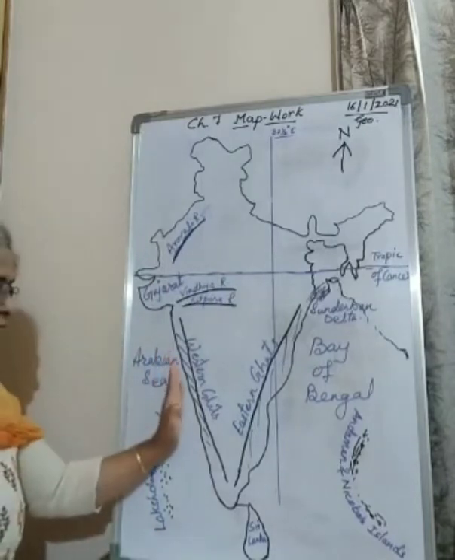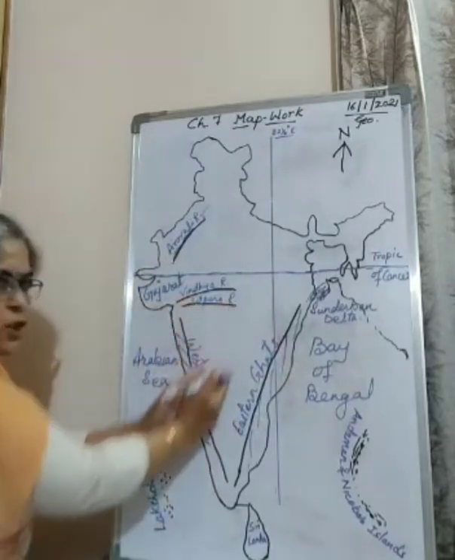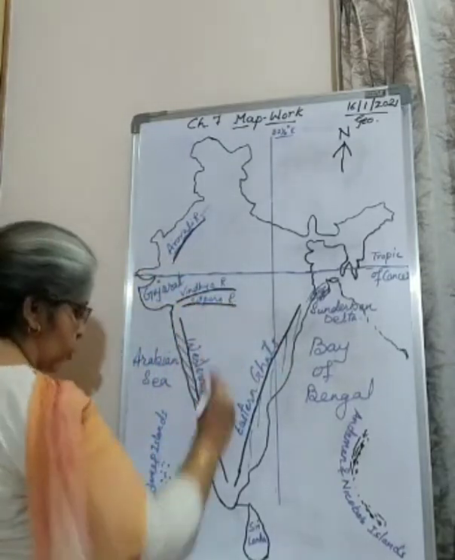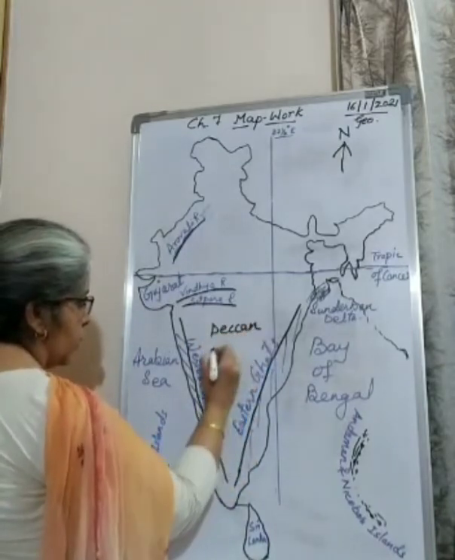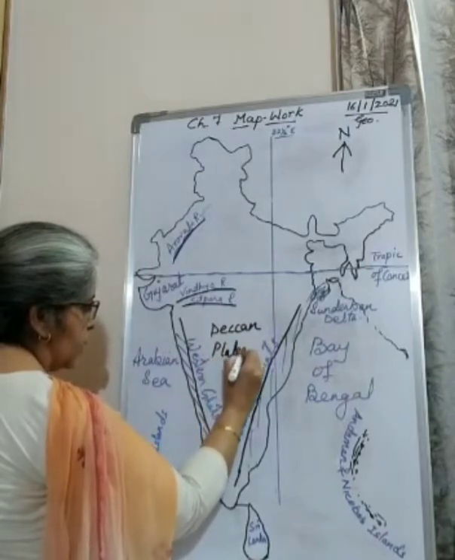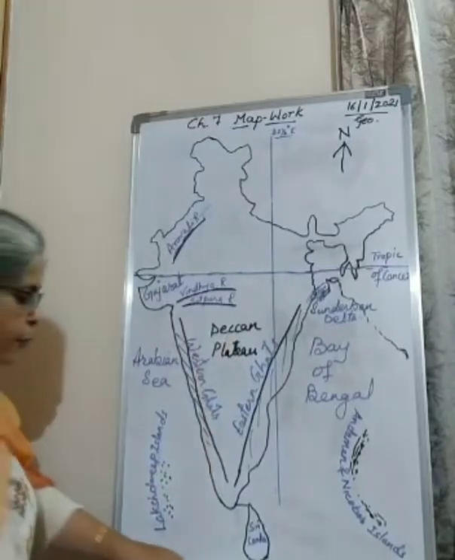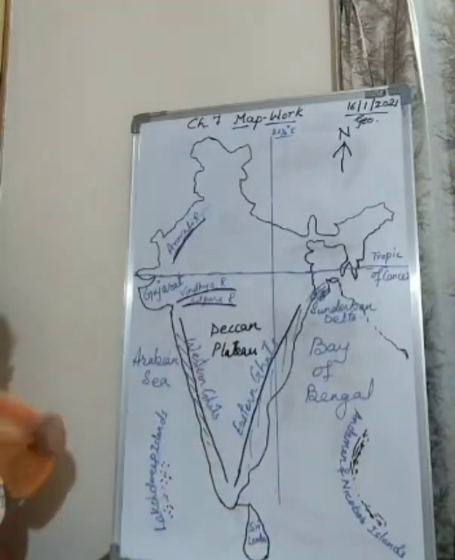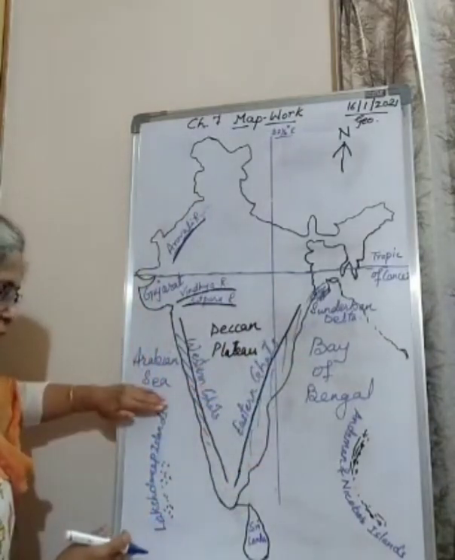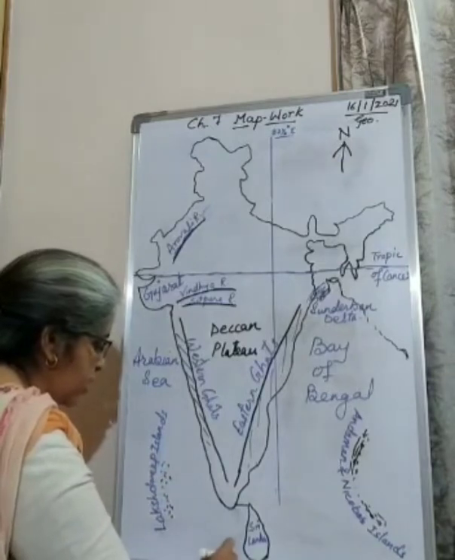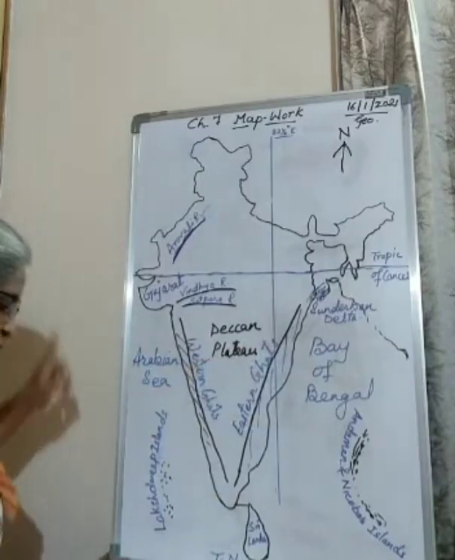Now see, Western Ghats, Eastern Ghats, Vindhya, Satpura range, and in between which plateau? Deccan Plateau. Okay. Deccan Plateau, or you can say Peninsular Plateau. Now, you remember what is peninsula? Peninsula means part of land which is covered by water from three sides. This side Arabian Sea, down we are having Indian Ocean, then here we are having Bay of Bengal. Okay.